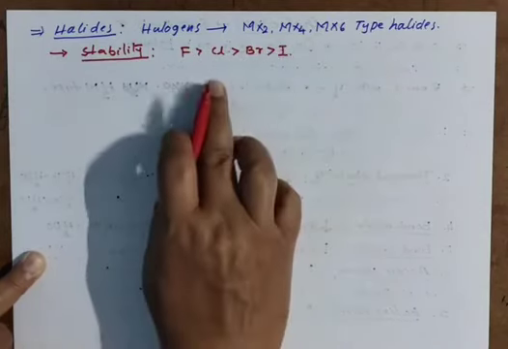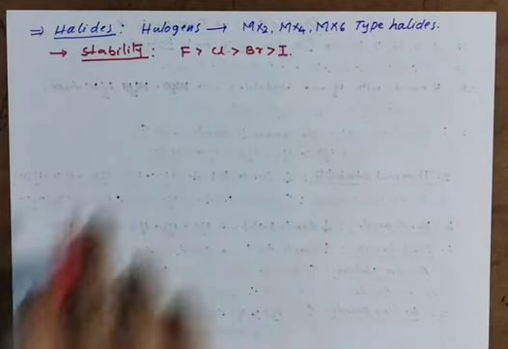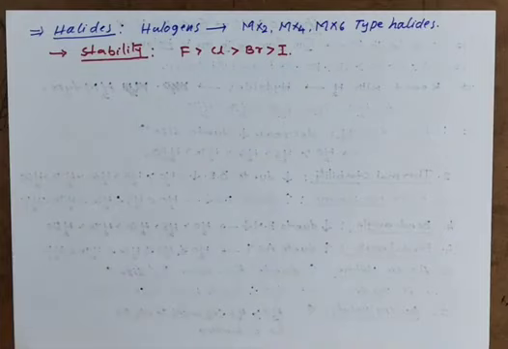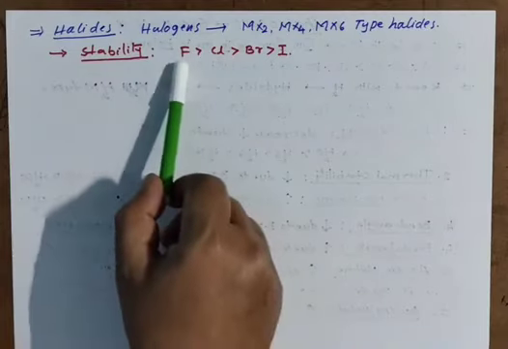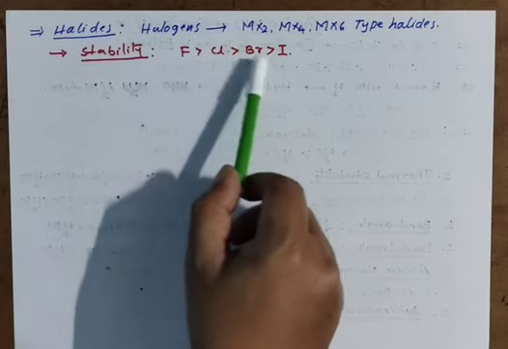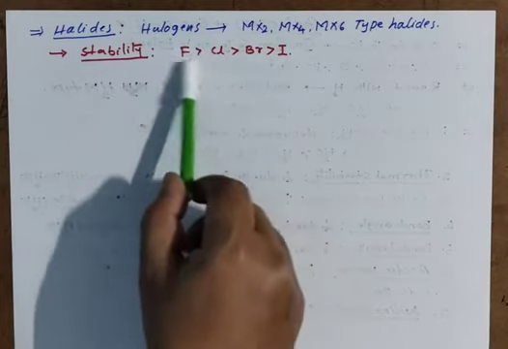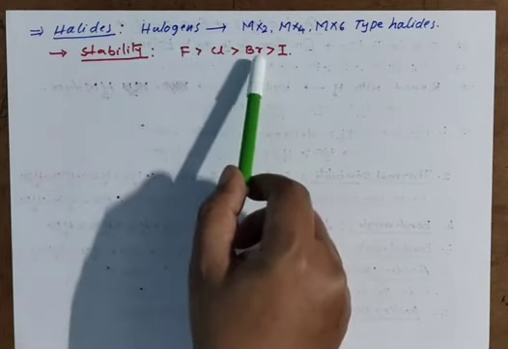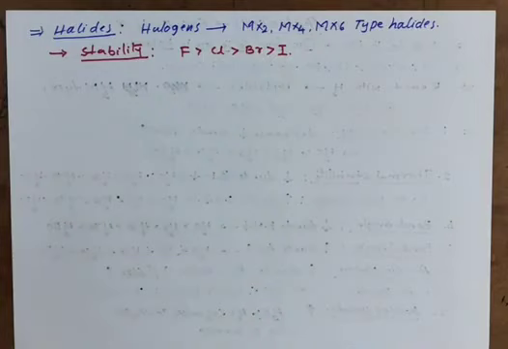This is the stability of halides of this family. When these family members react with fluorine, chlorine, bromine, iodine, fluorides are more stable than chlorides, chlorides more stable than bromides, and the least stable are iodides. So you have to remember that.